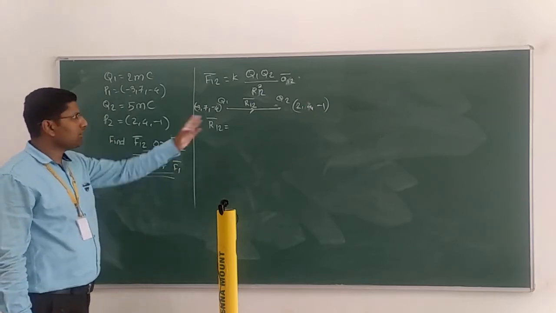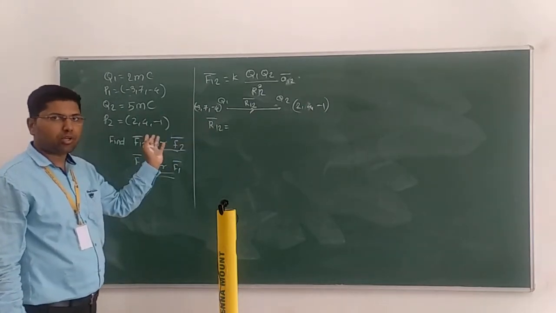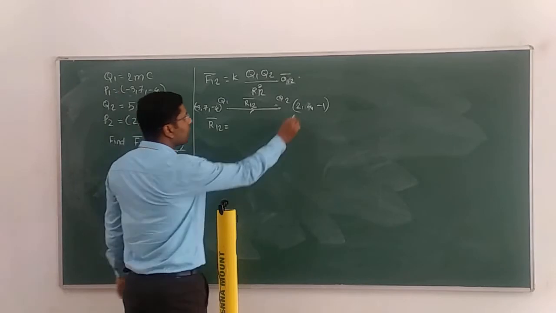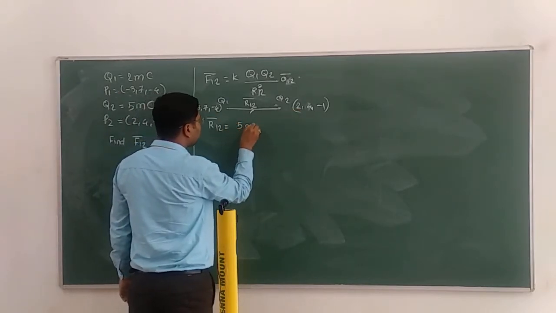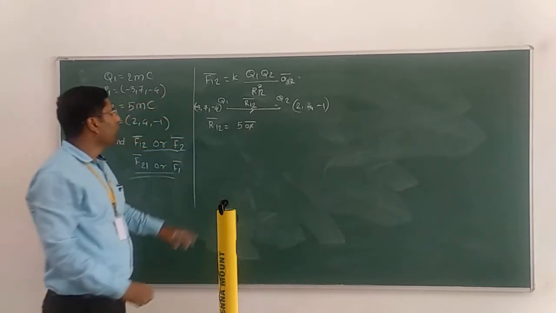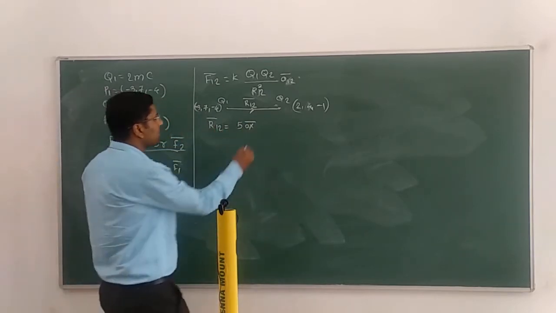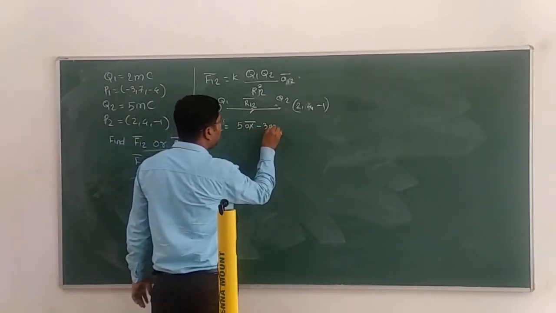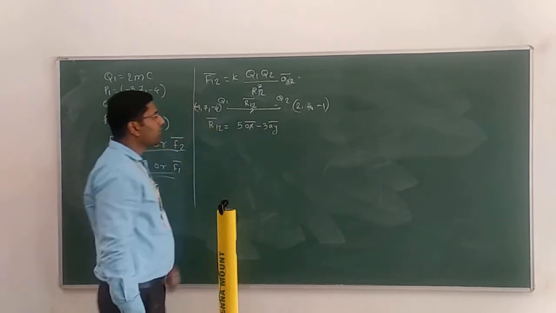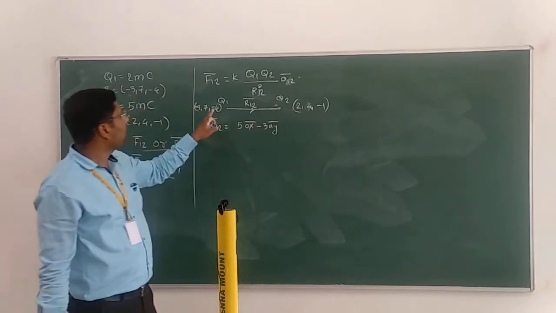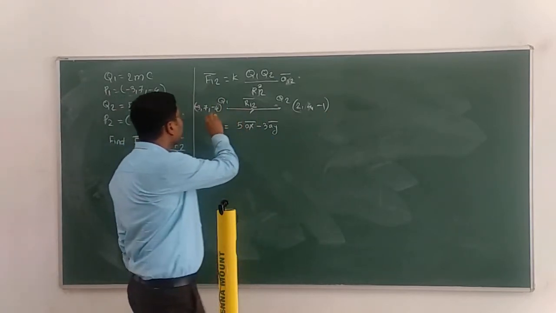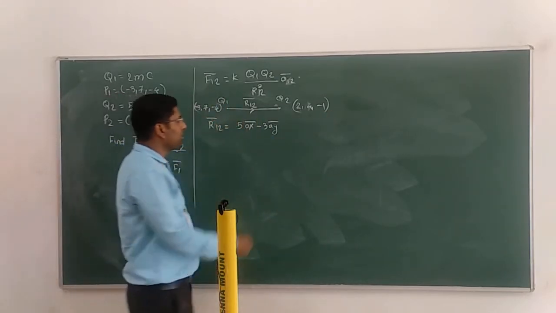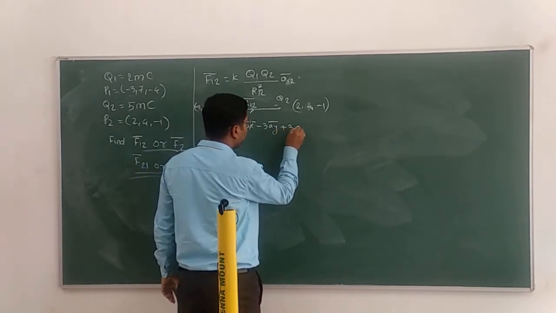So how to calculate R12 bar? It is final minus initial. 2 minus -3 is 5 AX bar, 4 minus 7 is -3 AY bar, and -1 minus -4, that is -1 plus 4, is plus 3 AZ bar.